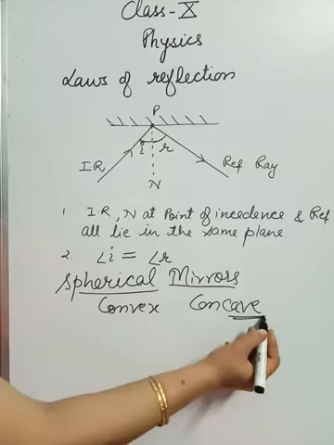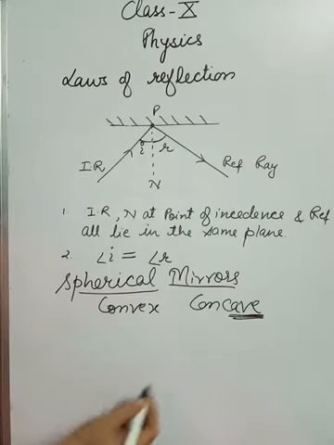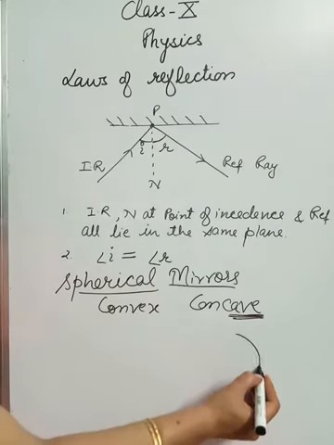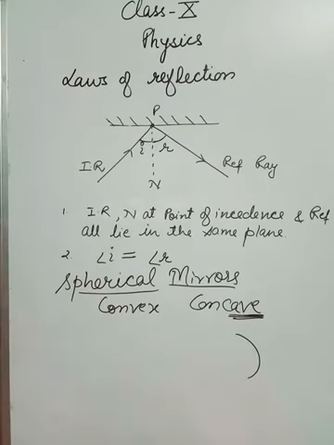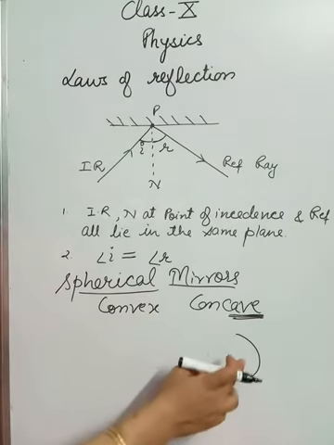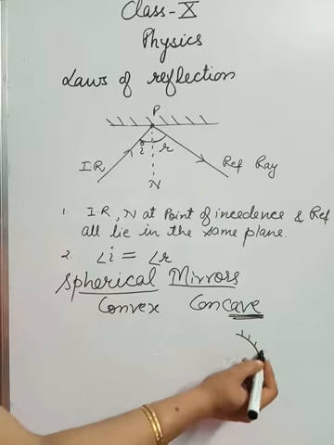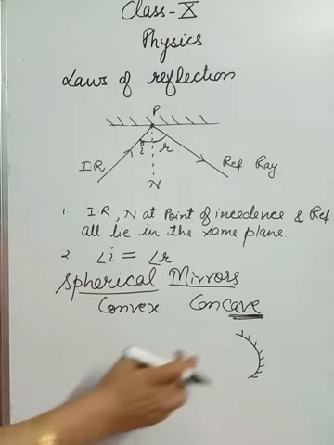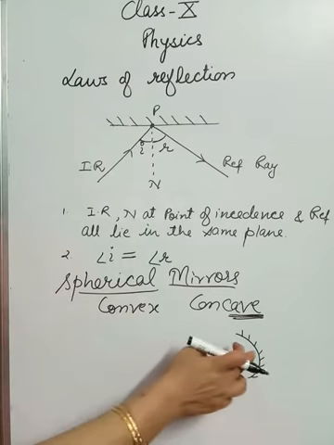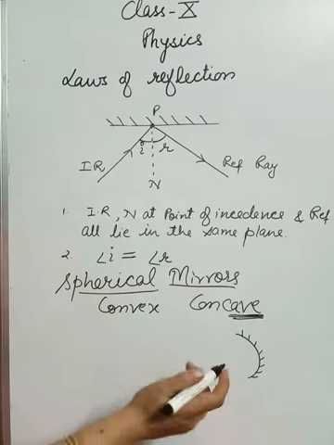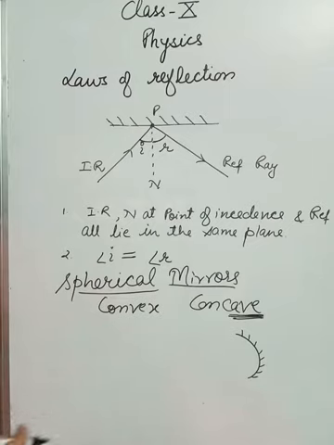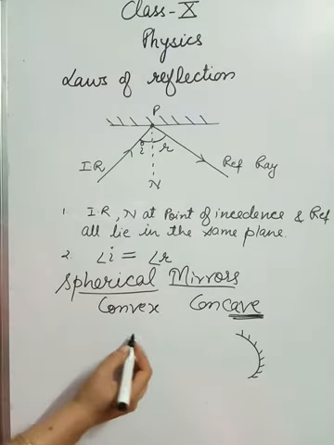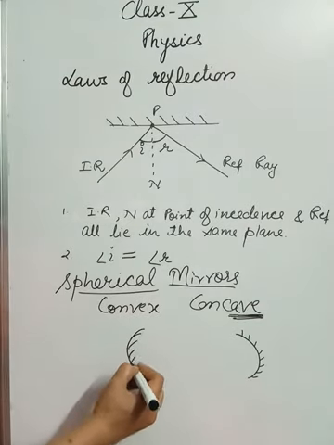I'll give you a hint from cave. A cave is this kind of shape, okay. So this is a mirror which is painted from this side, and the bulging part is painted while the inner portion is the reflecting surface, okay. So this type of mirror is a concave mirror, and opposite to it is the convex mirror, okay.